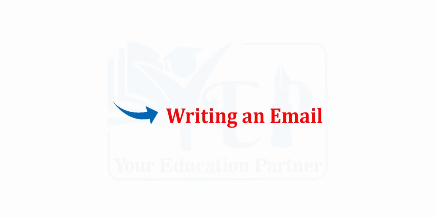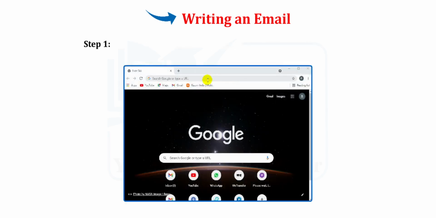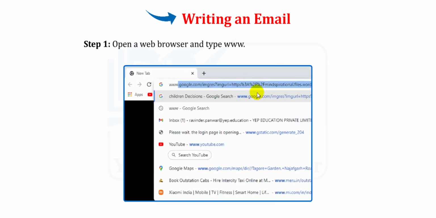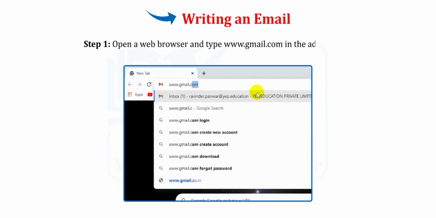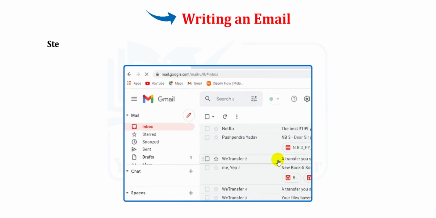Writing an email. In the previous class, we learned how we can create a new email account in Gmail. Let's now learn to write an email and send it to a recipient. Follow the steps given below to write an email. Step 1. Open a web browser and type www.gmail.com in the address bar. Press the Enter key. Step 2.